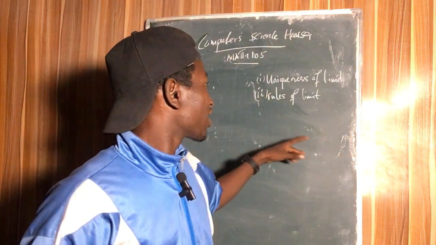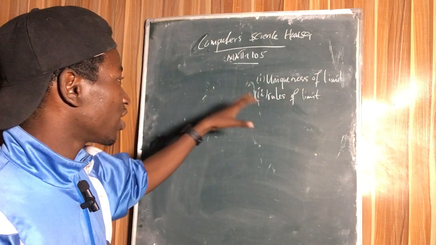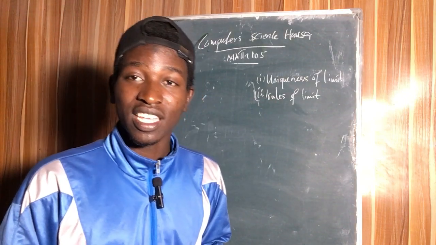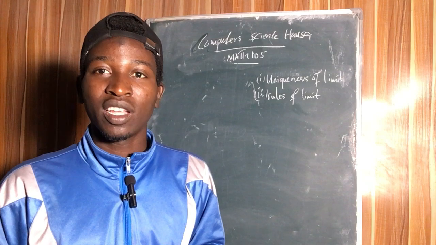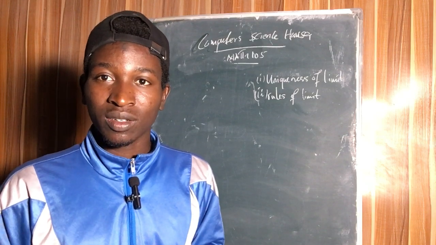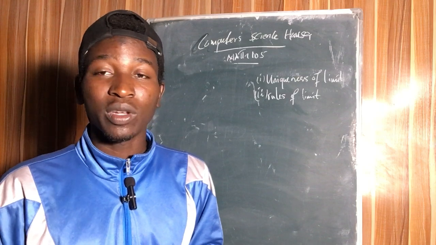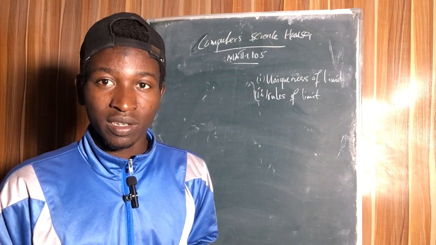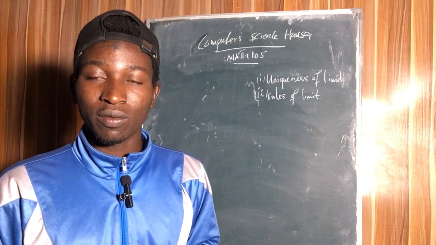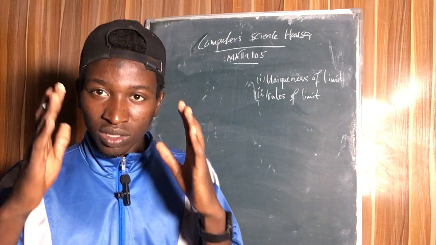We will talk about uniqueness of limit and rules of limit. So what is uniqueness of limit? This uniqueness of limit is a theorem which says that if there is a function f of x which exists at a certain point, then the limit of this function is going to be unique.